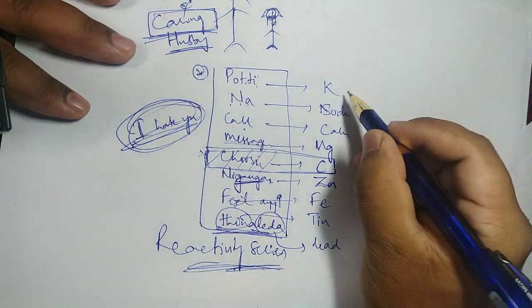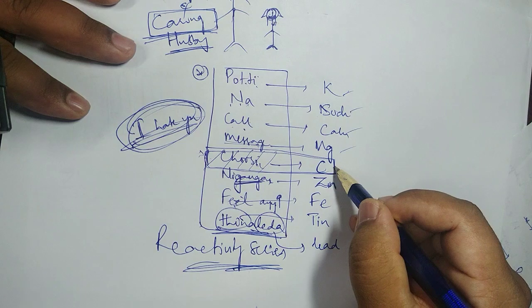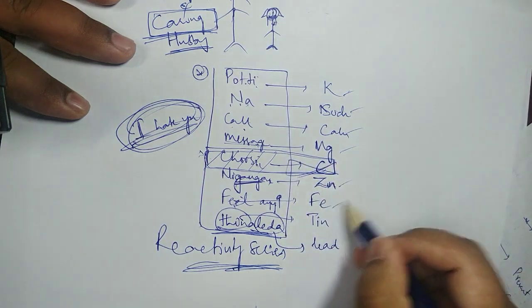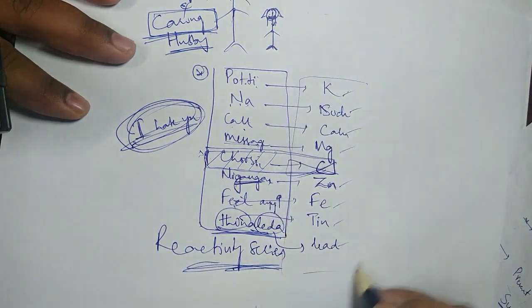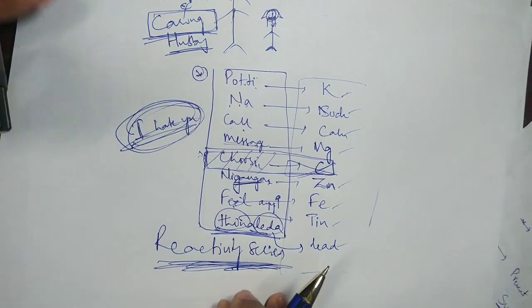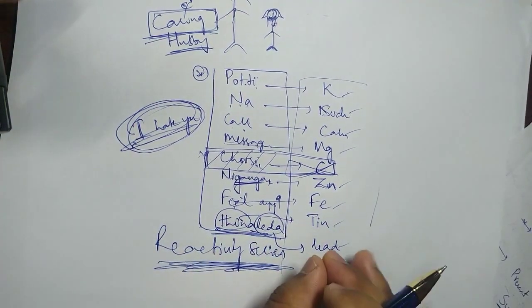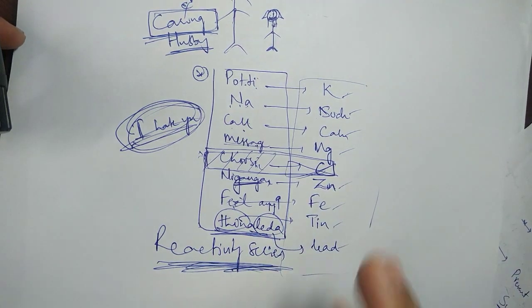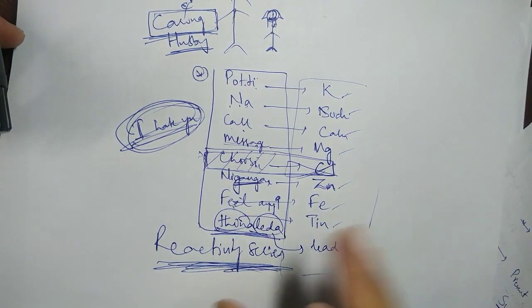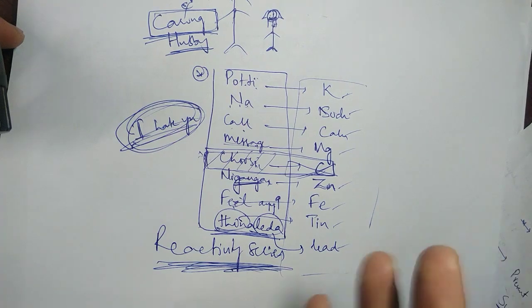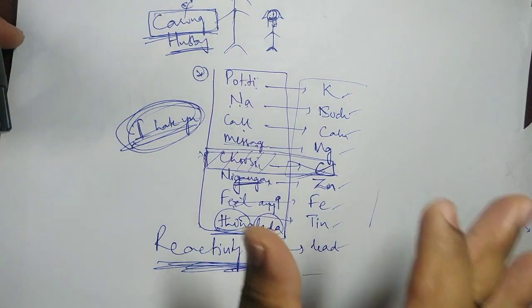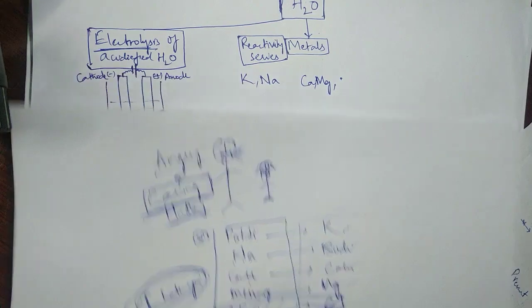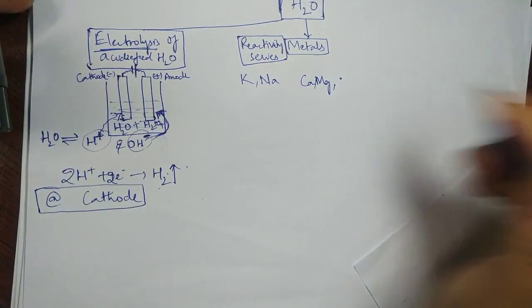So potassium, sodium, calcium, magnesium, we don't talk about carbon. Zinc, iron, tin, lead. So this is what I want you to remember in the reactivity series. It is just a funny mnemonic I want you to memorize. If you can make out your own, very good. Ultimately we have to remember it; how we remember is not the point. Whether you remember or not is the point.